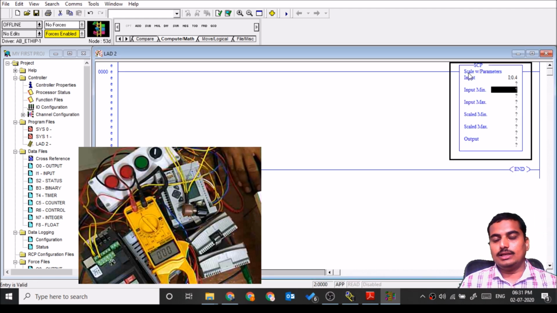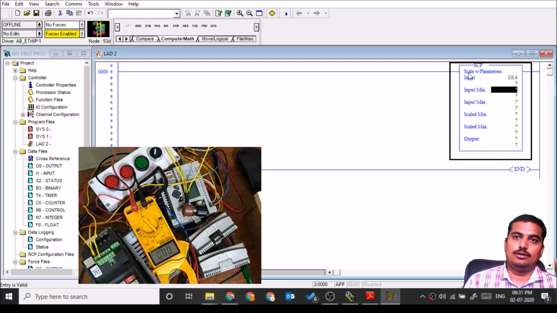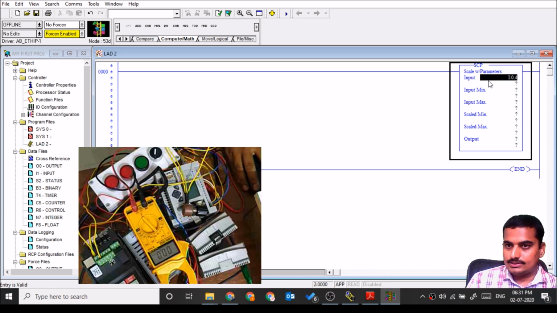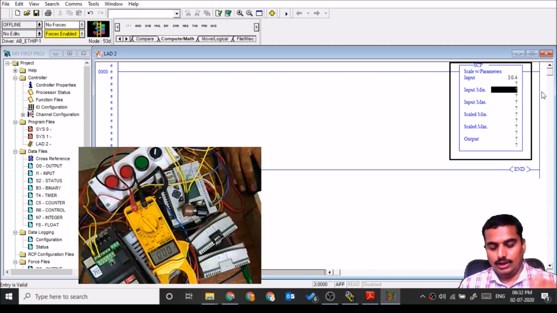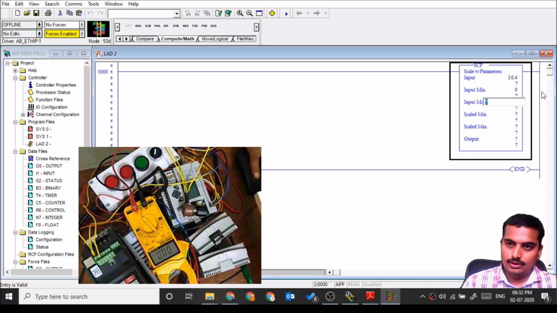Scale with parameter is nothing but the straight line formula having the equation y is equal to mx plus b, where x is input, y is output, and m and b can be calculated from input min, input max, scale min, scale max. Okay, at input min I will put 0, input max I will put 1023.